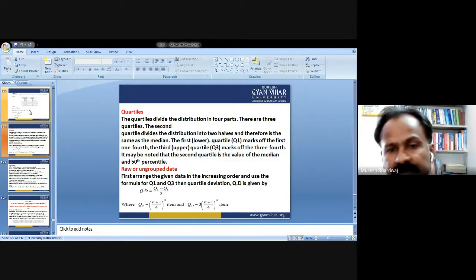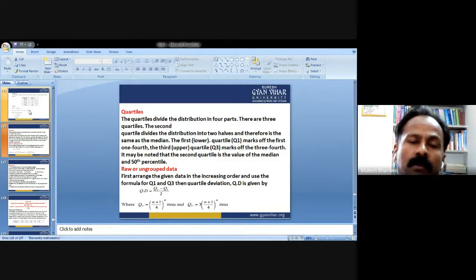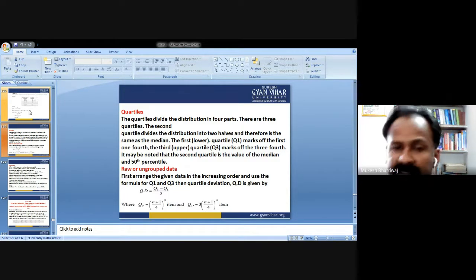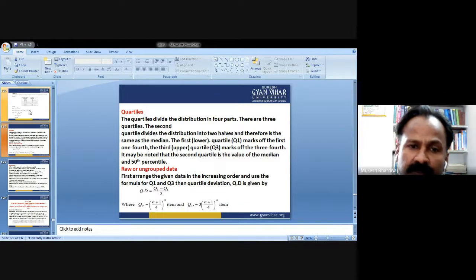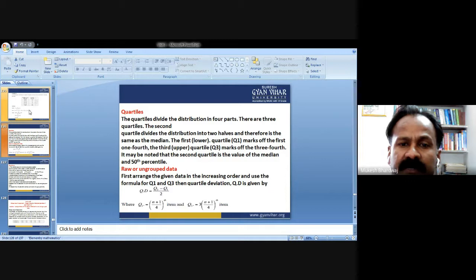Now quartiles. Quartiles are just like percentiles. Percentile means that you divide into a hundred, so similarly, the quartiles divide the distribution into four parts. There are three quartiles. The second quartile divides the distribution into two halves and therefore is the same as the median.